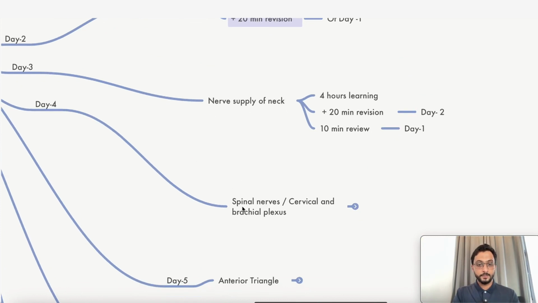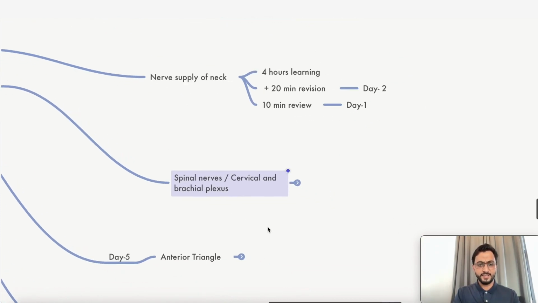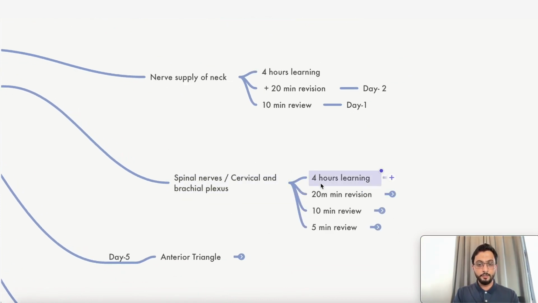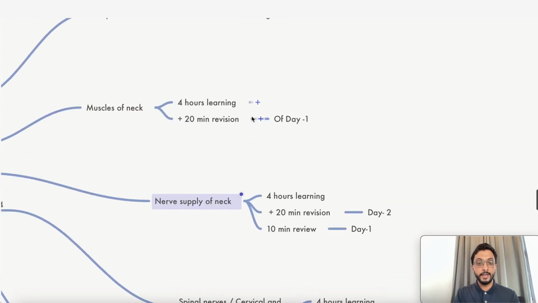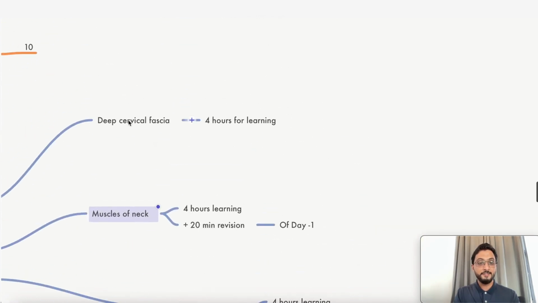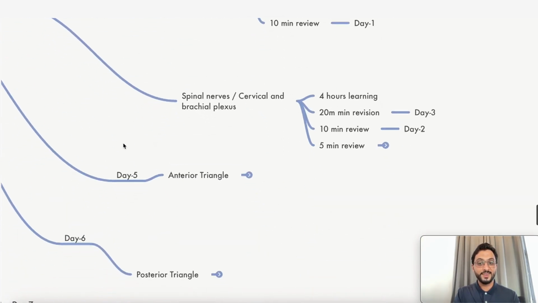Now day 4. On day 4 you are learning spinal nerves. Just as an example, you're taking 4 hours for that. 20 minutes of day 3, nerve supply of neck. 10 minutes of day 2, muscles of neck. 5 minutes of day 1. Okay, 5 minutes review of day 1. So it means you have developed a photographic memory of day 1. How comfortably, isn't it?